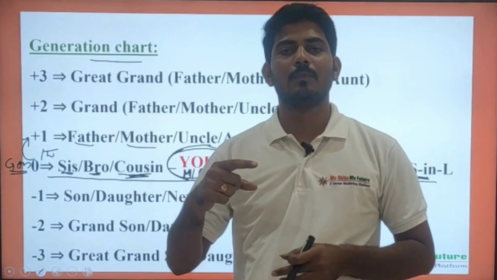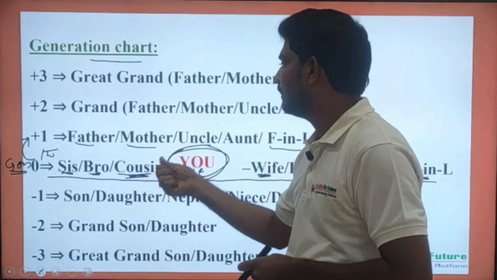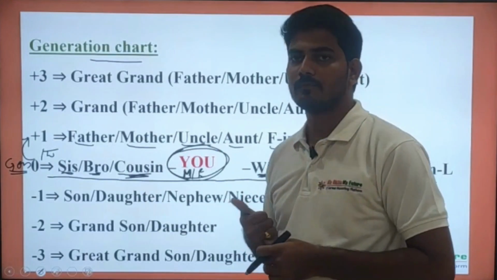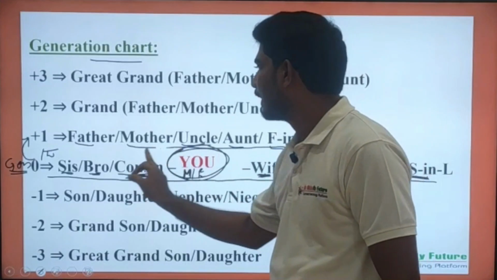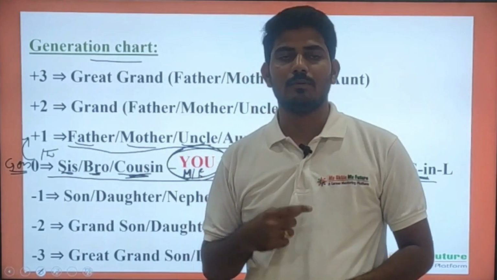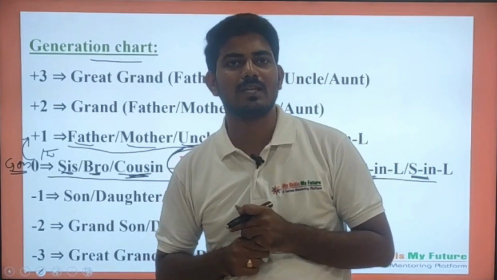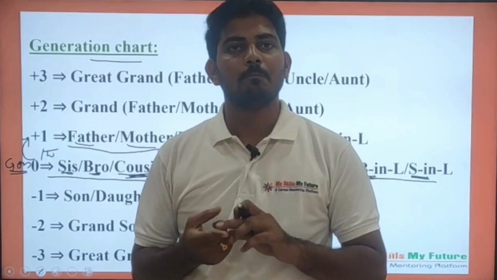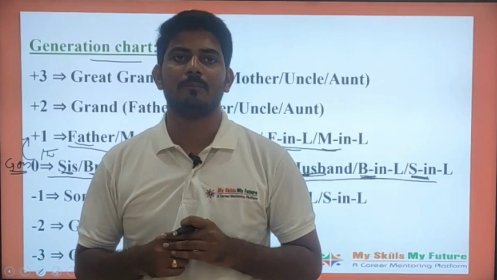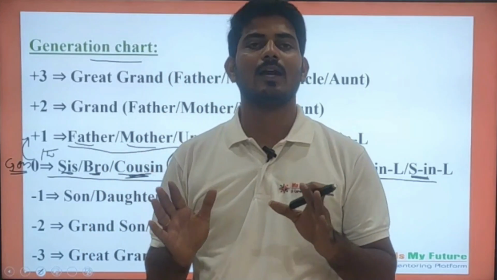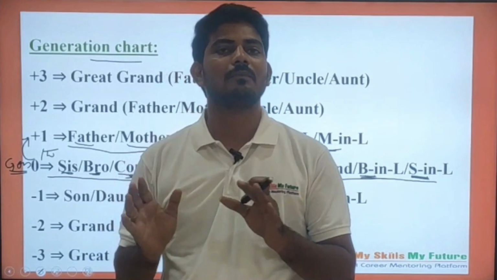And suppose my father had some brother, or my father had some sister, those will be uncle and aunt. So these are the only six relations which will come at plus one generation. What are they? Father, mother, uncle, aunt, father-in-law and mother-in-law. No other relations will come apart from these six.